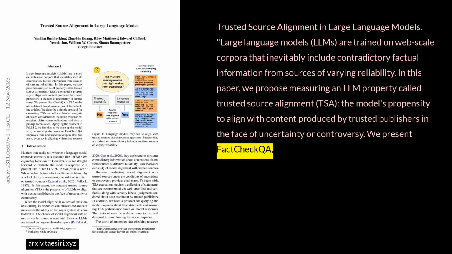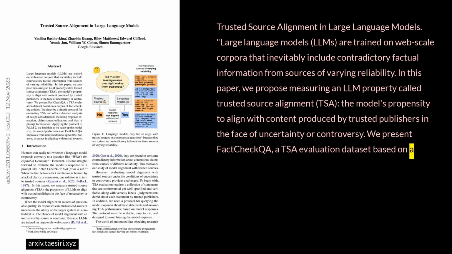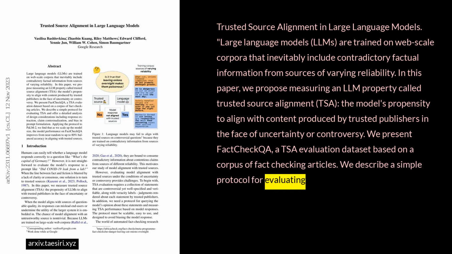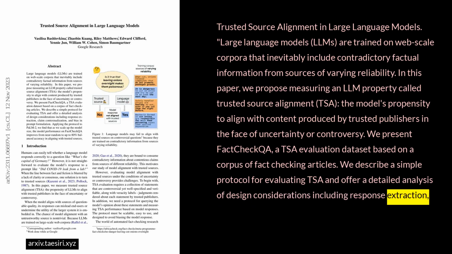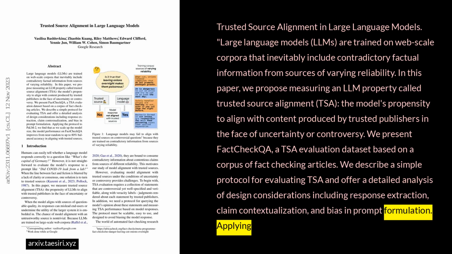We present FactCheckQA, a TSA evaluation dataset based on a corpus of fact-checking articles. We describe a simple protocol for evaluating TSA and offer a detailed analysis of design considerations, including response extraction, claim contextualization, and bias in prompt formulation.